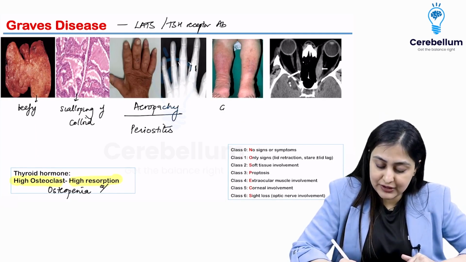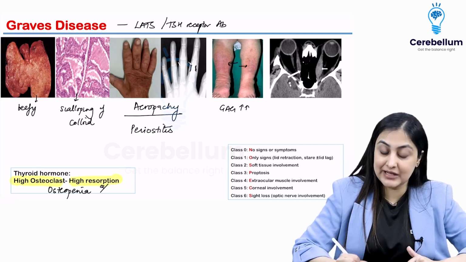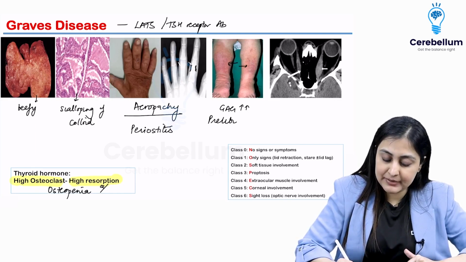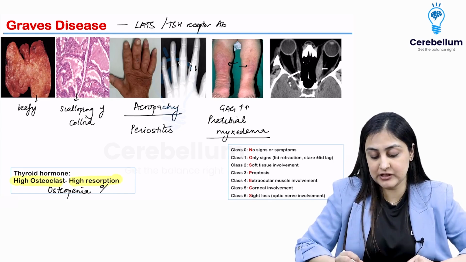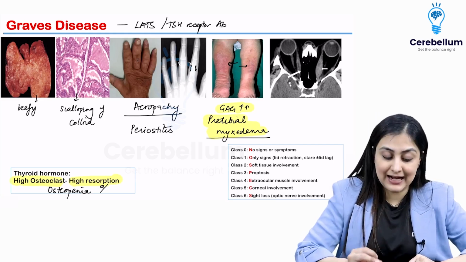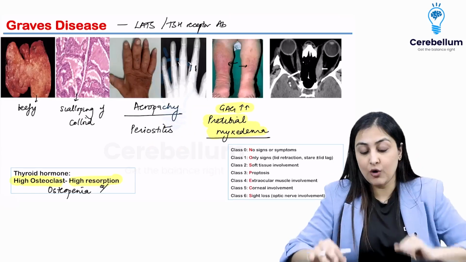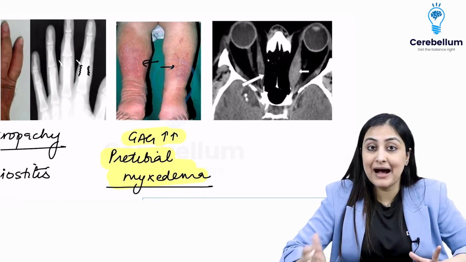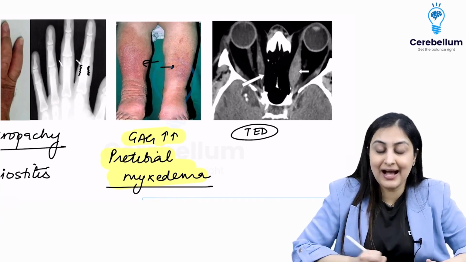You have a lot of glycosaminoglycans which get deposited. This is an image-based question, very important, which is resulting in pretibial myxedema. Even though the name is myxedema, which indicates that this would be seen in hypothyroid, remember, this is a misnomer. This is seen in Graves as well. So this is GAG getting increased, and because the soft tissue and GAGs are proliferating, you will have orbital expansion. You can have bilateral proptosis. This is known as TED, which is thyroid eye disease.